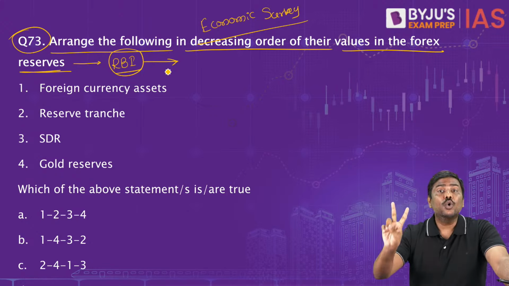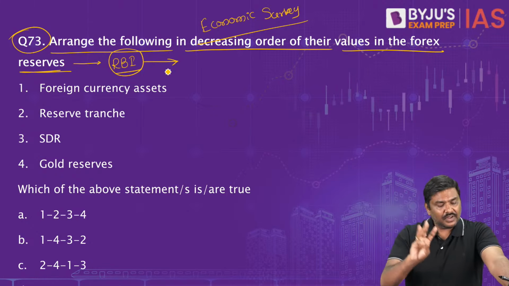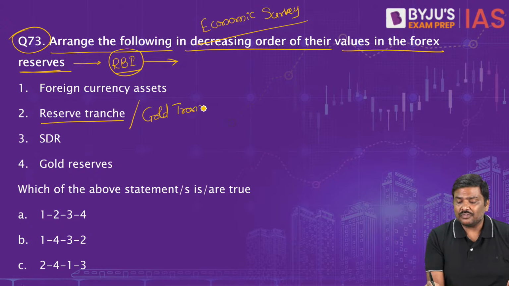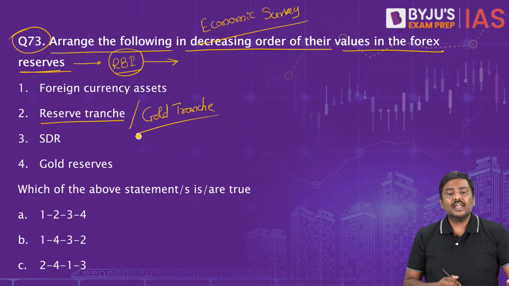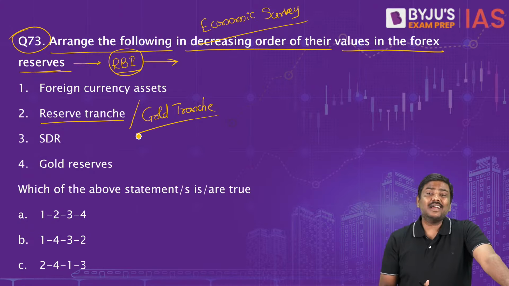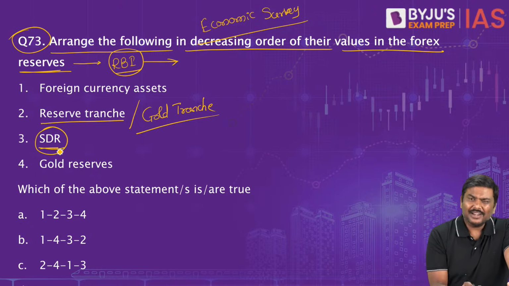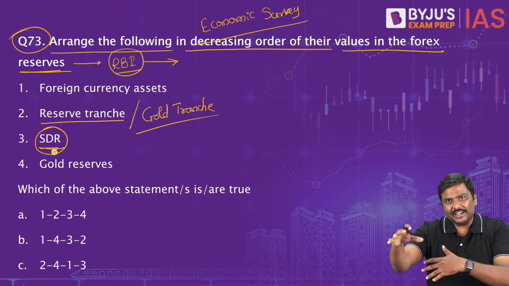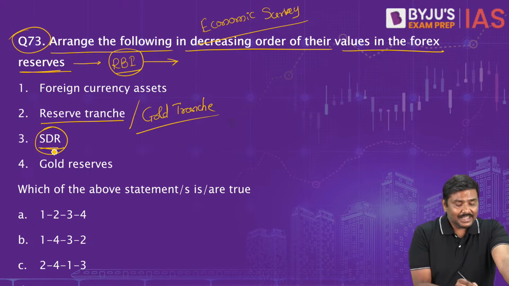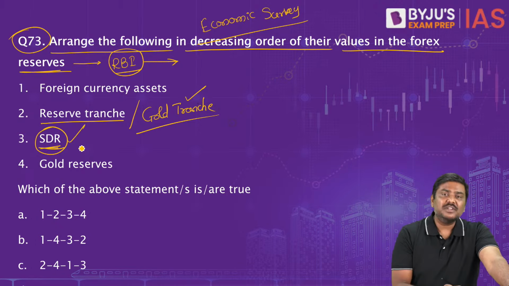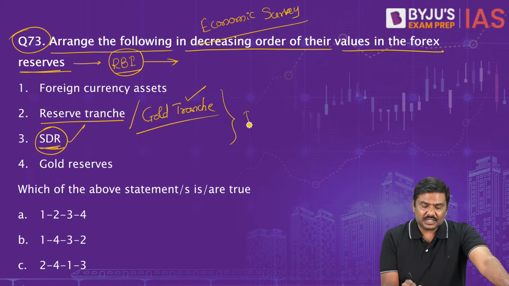Second one is gold reserves. Third one is the reserve tranche, also referred to as the gold tranche at the IMF. And the fourth one is SDR, special drawing rights. The gold tranche as well as special drawing rights are from the IMF itself.